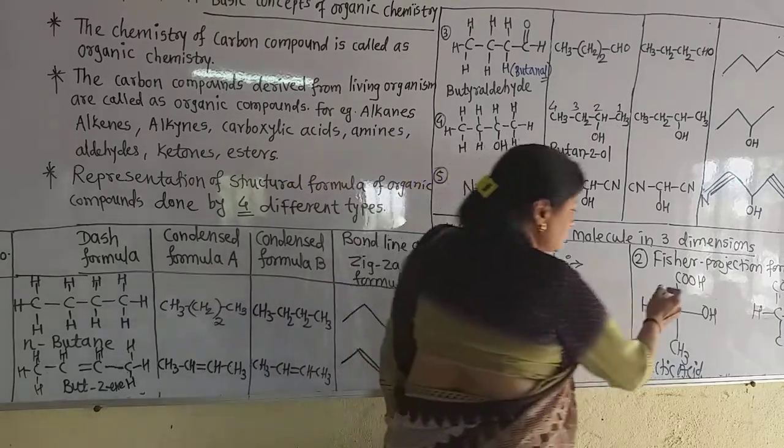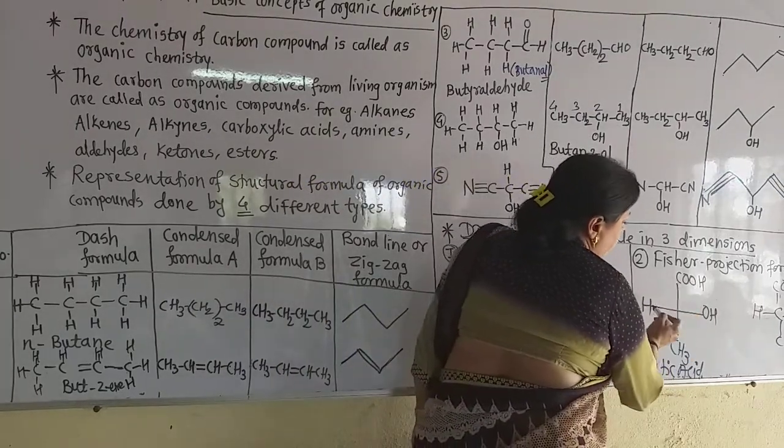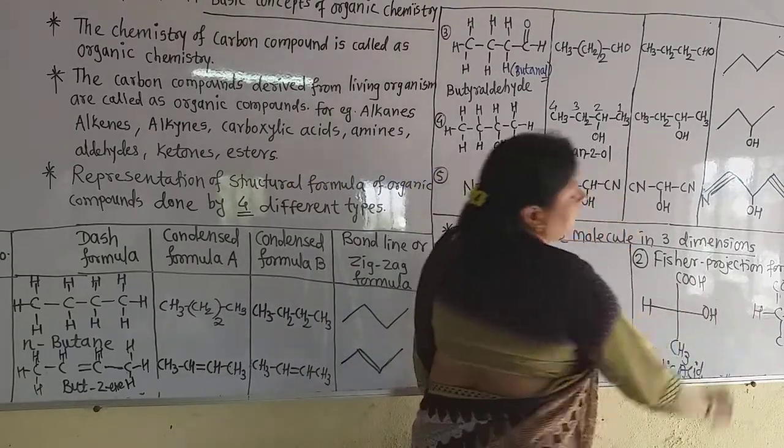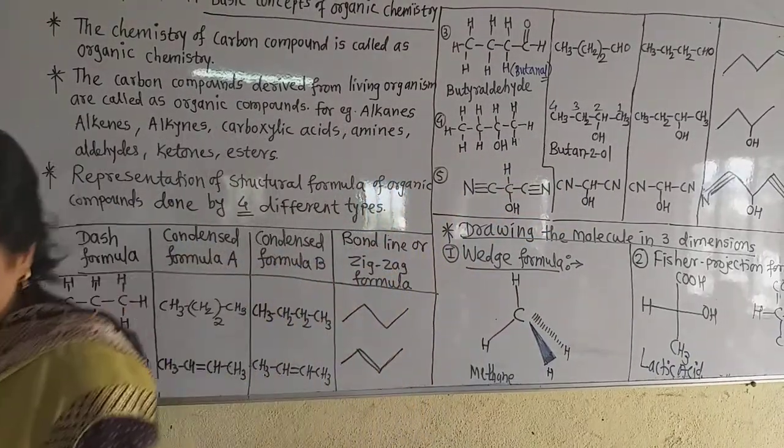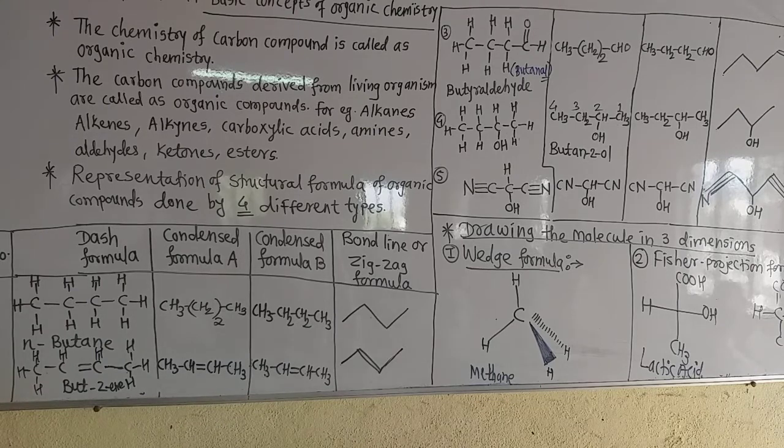Now this middle carbon is shown by this cross. In the Fischer projection formula, we can draw it in this way. Each carbon on the vertical line is represented by the cross.